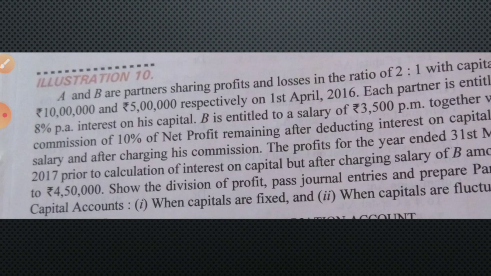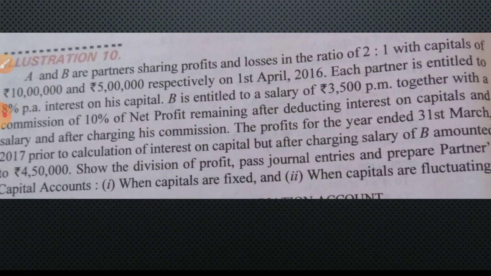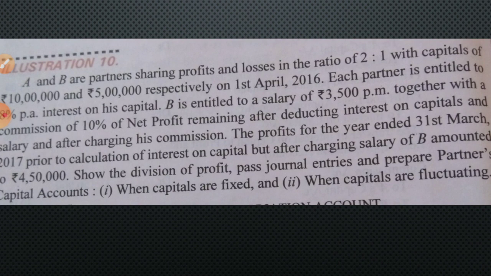Then B will be getting a commission of 10% of net profit remaining after deducting interest on capital. This word after is very important in this type of question, remember. After deducting interest on capital means from the profit you have to deduct interest on capital and salary. So salary also we have to deduct, and after charging his commission. This after, you don't worry.